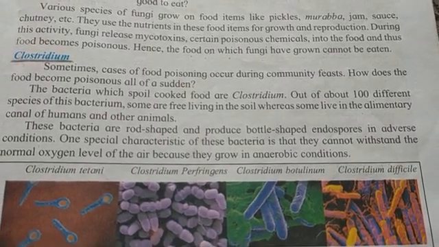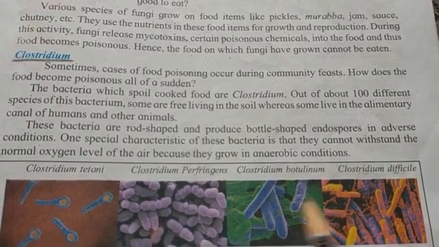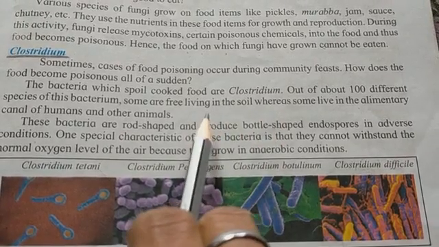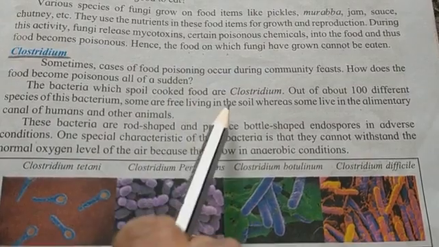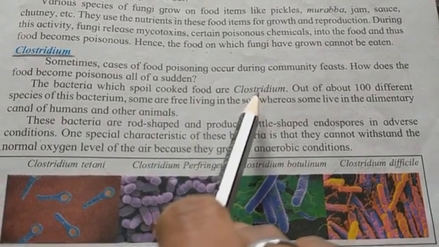So, the bacteria which spoil cooked food are Clostridium.